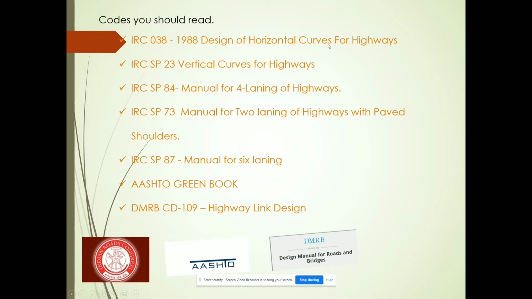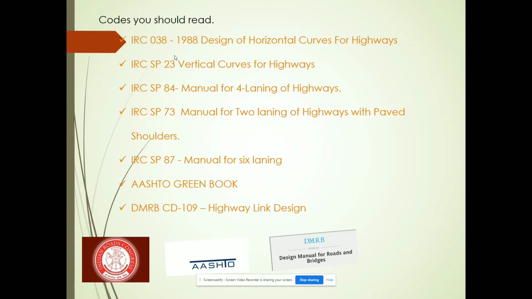This is for design of horizontal curves for highways. In this code, they have dealt with all the horizontal alignment details and elements, super elevation and minimum radius, all those things. It's a big code, but no need to read all of it. You should be aware of the basic concepts, that minimum radius value and the minimum transition value.